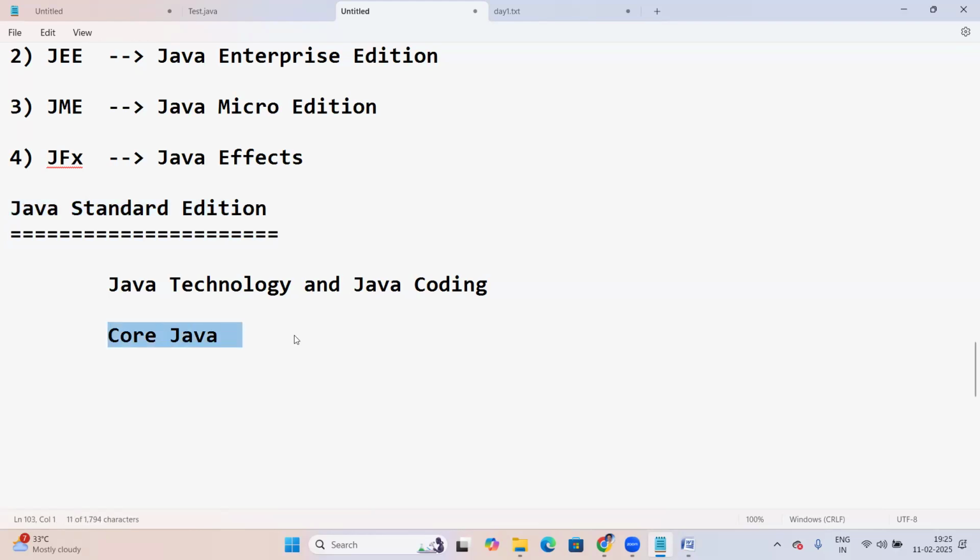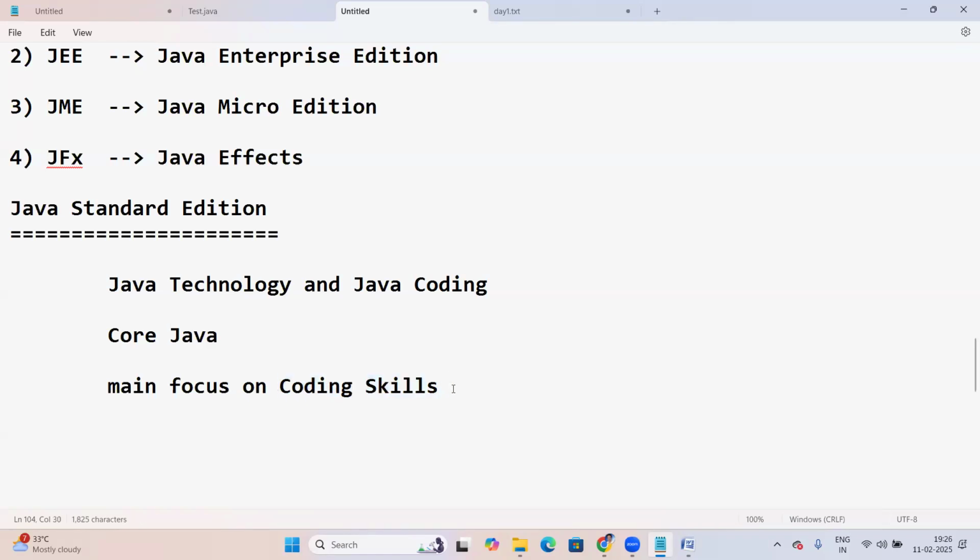In this course, our main focus is on coding skills. Once you are good at coding skills, the next level of Java you can learn easily, like frameworks such as Spring Framework and Spring Boot. For frameworks, coding skills are important. If you are good at coding skills, then frameworks become very simple.